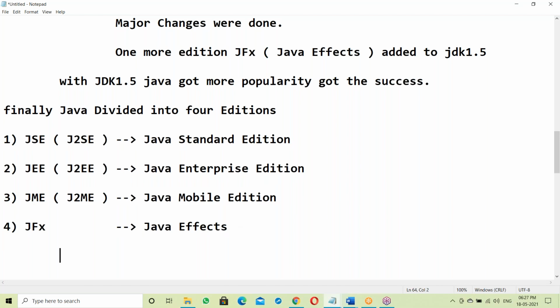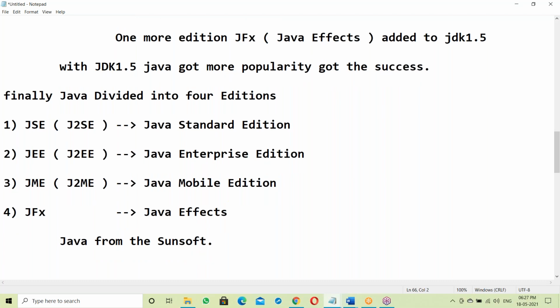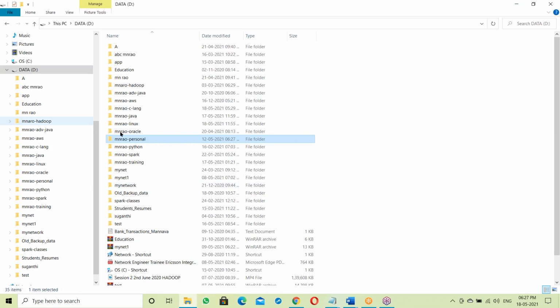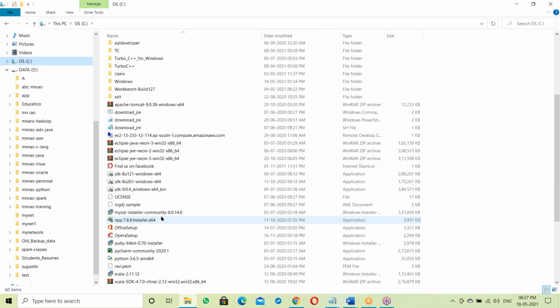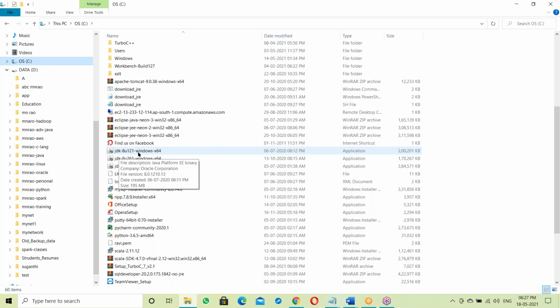Okay, now Java. Java, from Sun Microsystems, was taken over by the Oracle Corporation. Now it is Oracle Java. See here, once you install Java, the installation shows the Oracle logo. So the JDK is now with Oracle Corporation.